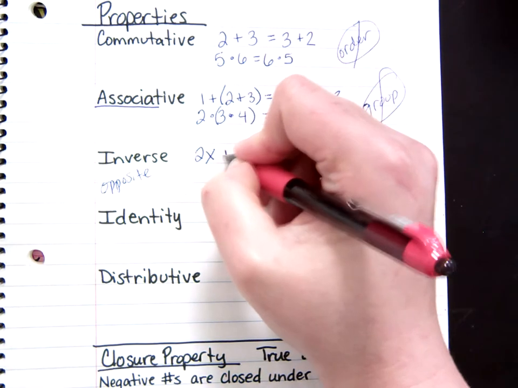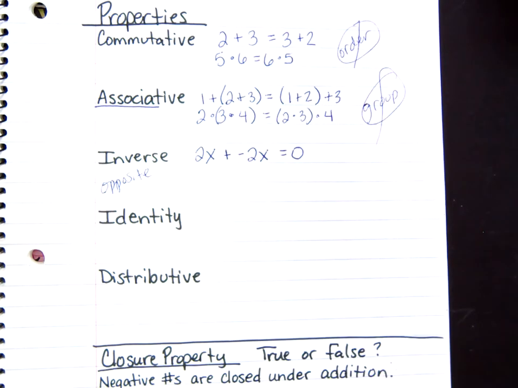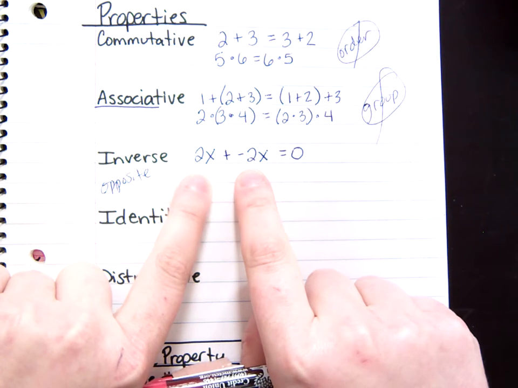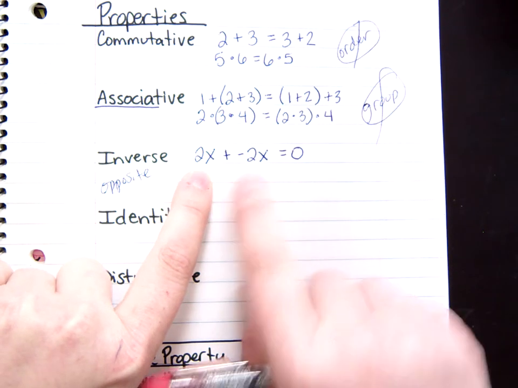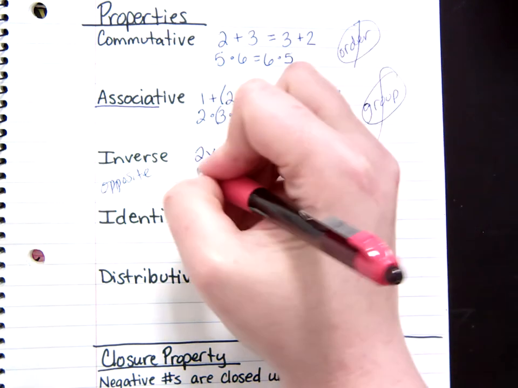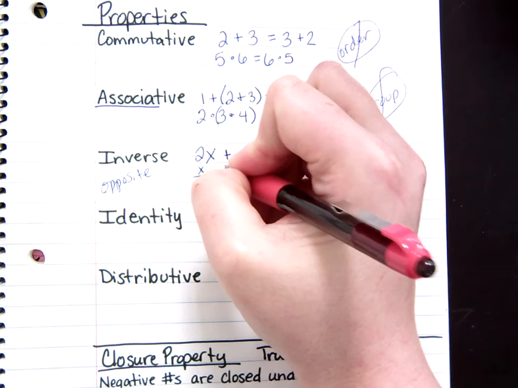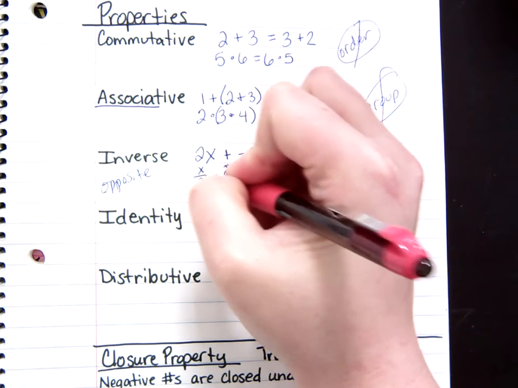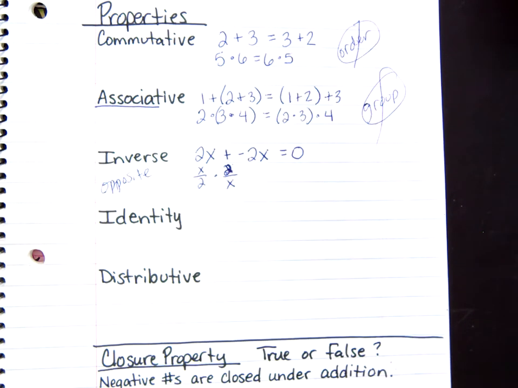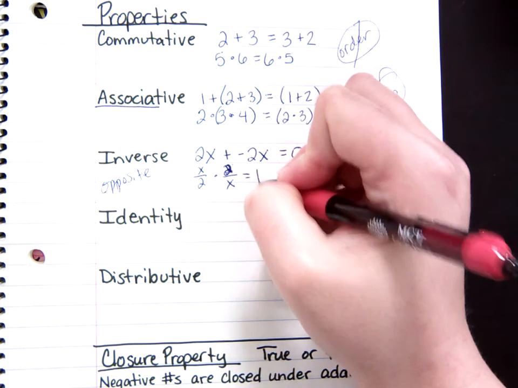So for the additives, an inverse property will have positive and negative of the same number. But when you're multiplying, the sign doesn't change. They're just reciprocals, but they're still opposites of one another.